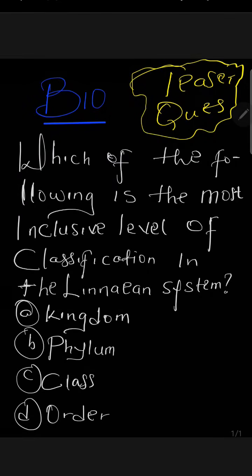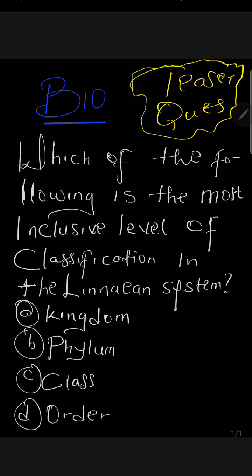Alright guys, so this is a question from biology and it reads, which of the following is the most inclusive level of classification in the Linnean system? Now this question is from the video that I created last where I talked about the hierarchical order of classification ranging from kingdom all the way down to species.